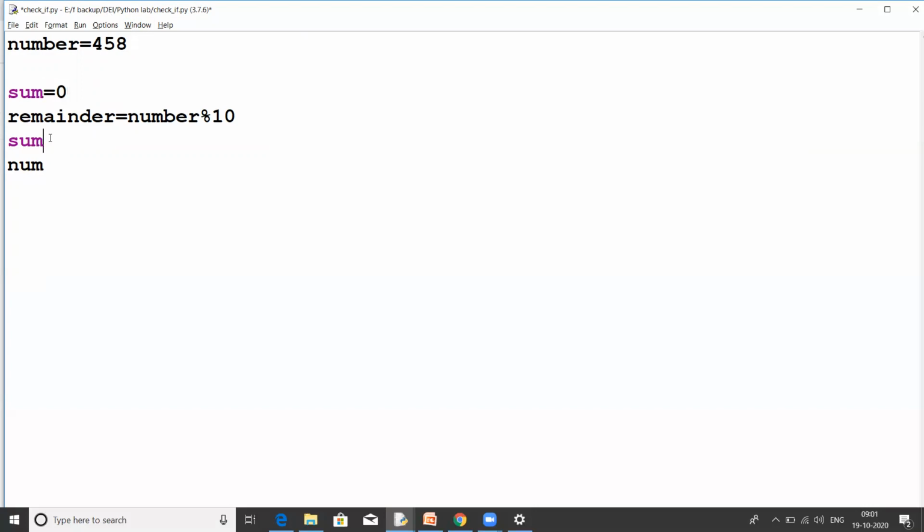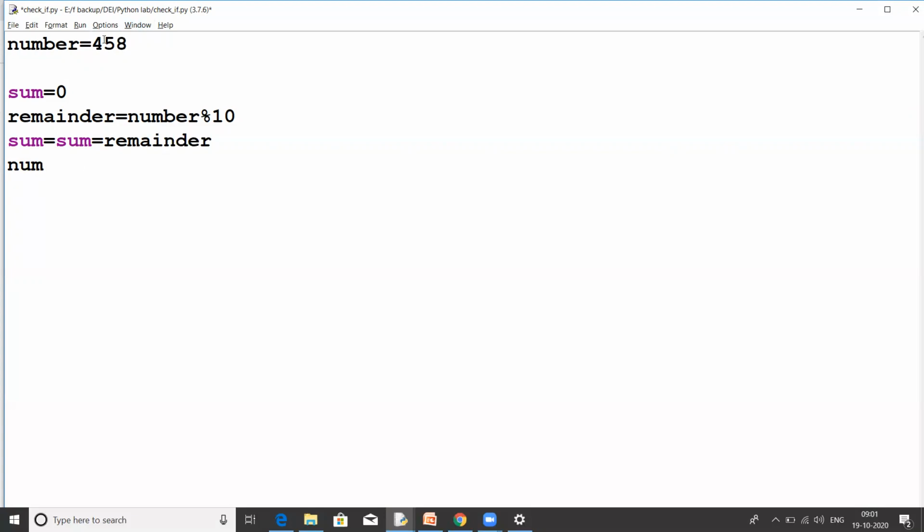Okay, so now my sum is already 0. I have nothing stored in sum. Now what I will do is, I will add this remainder with this sum. So I can write sum plus remainder. Okay, now I have this 8 in this sum variable.